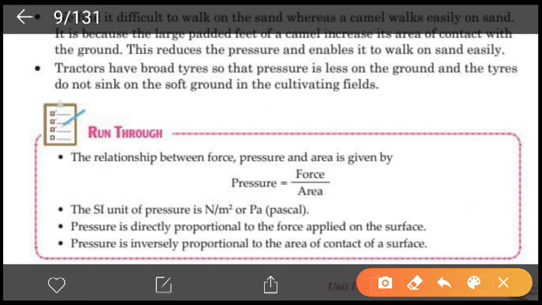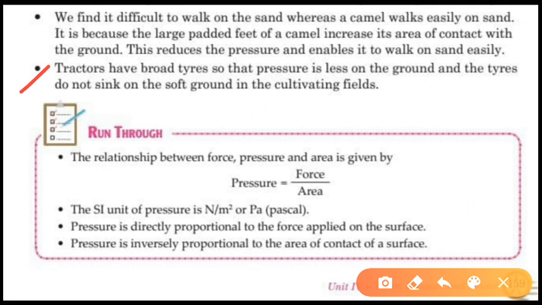Similarly with tractors, tractors have broad tires so that the pressure on the ground is less. So pressure is less on the ground and these tires do not sink into the soft ground. So in the cultivation field, where there is soft land, what will happen? It will not sink, it will not get stuck, its tires will not get stuck. Why? Because of the larger area, the pressure is less.